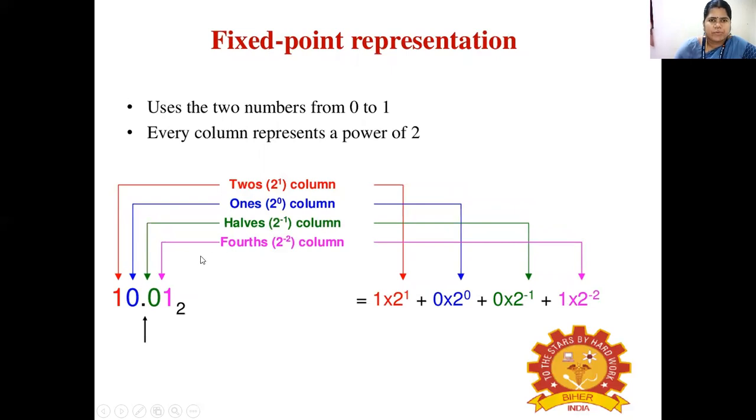This is another example of a binary number. Here we have a separate integer part and a fractional part, with a radix point in between. Before the radix point we have the integer, and the integer part is multiplied by positive powers. So we get 0 into 2 power 0 and 1 into 2 power 1. Whereas in the fraction part, the 0 is multiplied by 2 power minus 1, and the 1 is multiplied by 2 power minus 2.